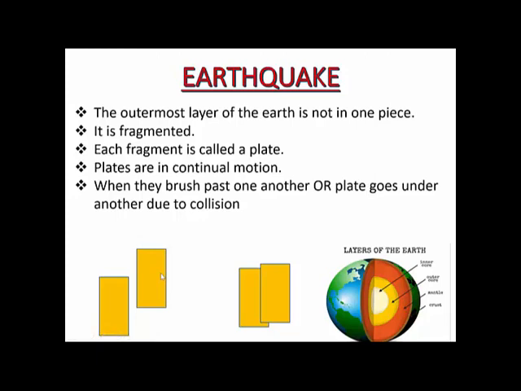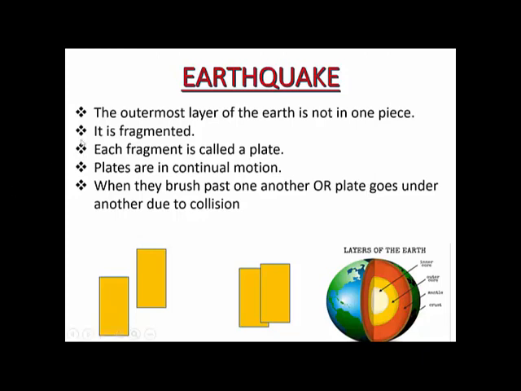And then there is another kind of movement which takes place, in which, look at this, the second one. What happens is one layer goes under and above the other layer. So that is also called shaking. Sometimes they just brush past each other, something like what I have shown here. So any kind of movement may take place, and when this happens, we say that earthquake has occurred. Okay, so how does it occur? I am sure all of you must have understood.